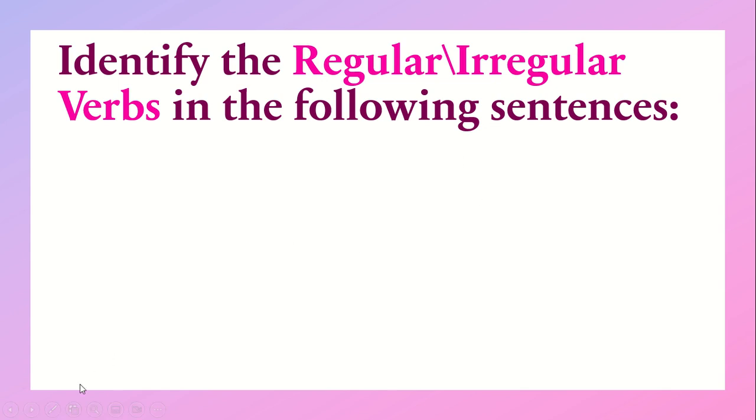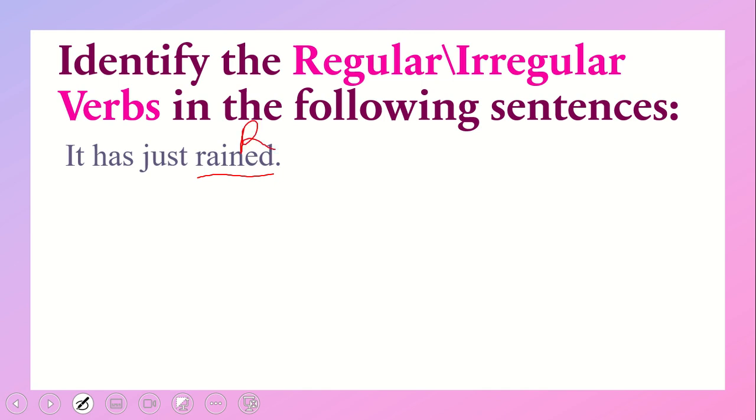In the very first part, you have to identify the regular verb or irregular verb in the following sentences. Just recall the concept that regular verbs are those verbs in which the main word does not change but we end it with ed in the second form or in the third form of the verb. For instance, if it is walk, then it would be walked and walked. We have just added ed to the verb to make it our second or third form. It has just rained. This is a sentence. Now identify that this is a verb, that is rained, and this rained is a regular verb.